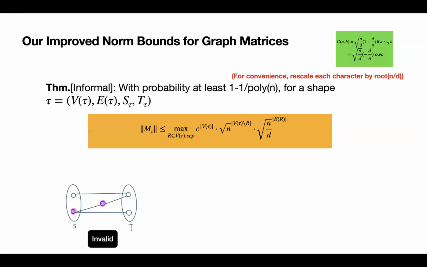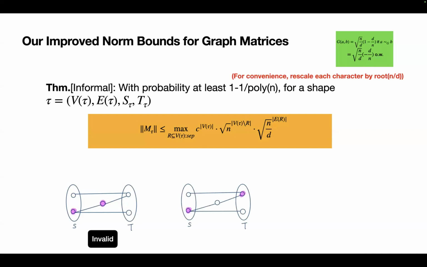And here we are going to show how we can apply this result to the Z-shaped matrix that we saw just now. If we pick these two pink vertices to be the vertex separator, they do not correspond to any norm bound in this statement because they're not a vertex separator. There is a top path from left to right, unblocked.